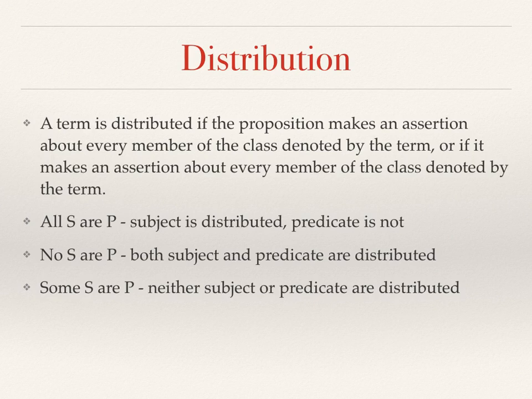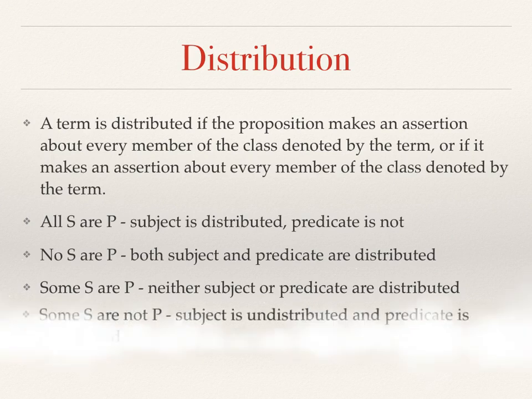If we say some men are philosophers, we can't say anything about all men because we're only talking about some of them, and we can't say anything about all philosophers because we're not talking about what applies to all of that either. So we can say that neither one is distributed.